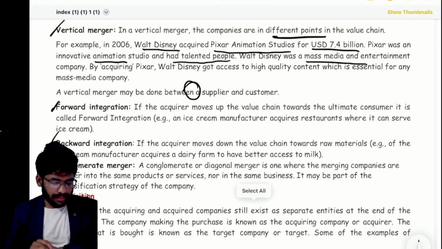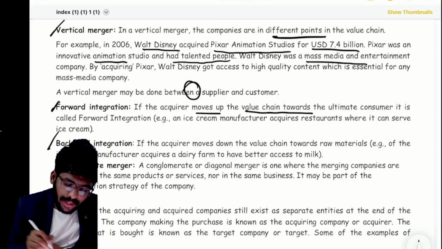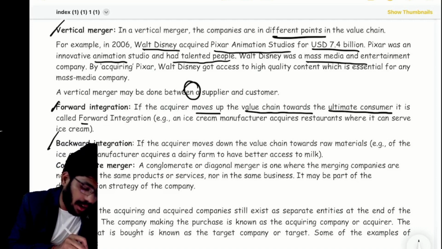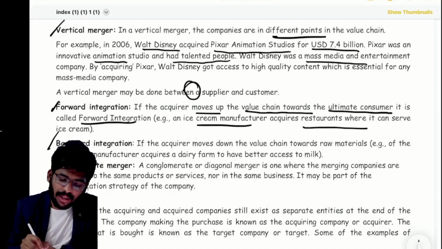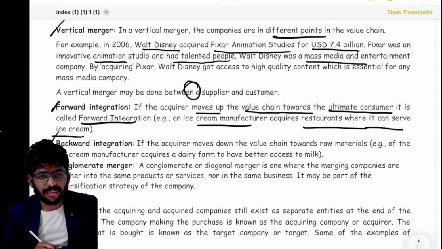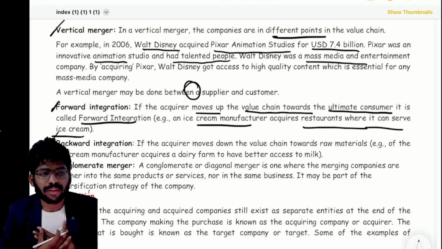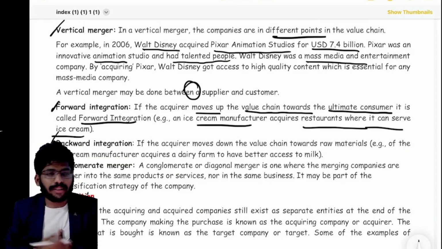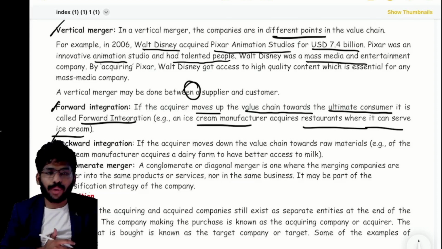If the acquirer moves up the value chain towards the ultimate consumer, it is called forward integration. An ice cream manufacturer acquires restaurants where it can serve ice cream. I am the ice cream manufacturer and I sell ice creams to customers. I want some medium to sell more ice cream products, so I want to acquire a restaurant.